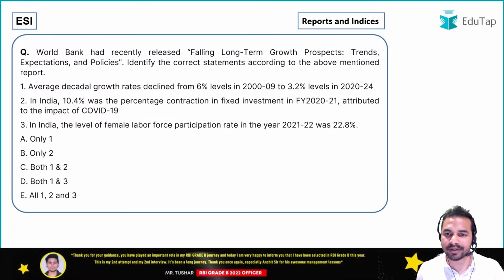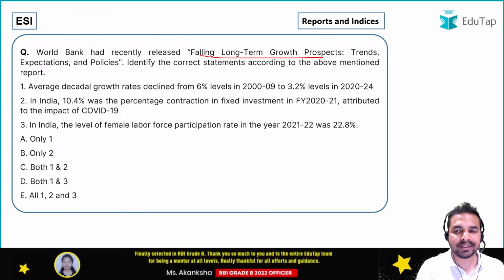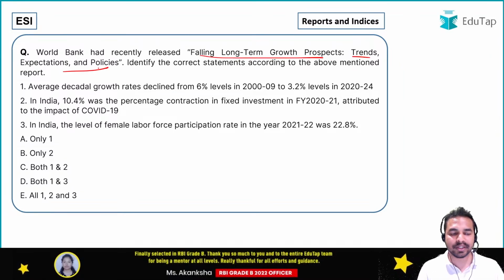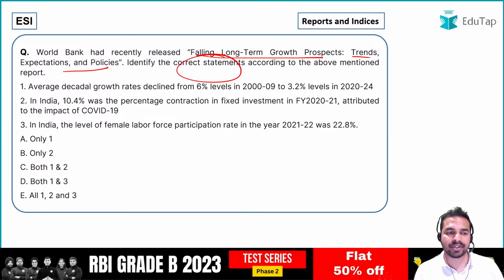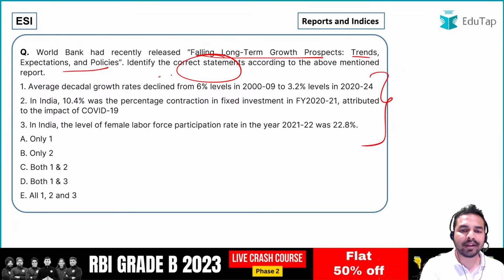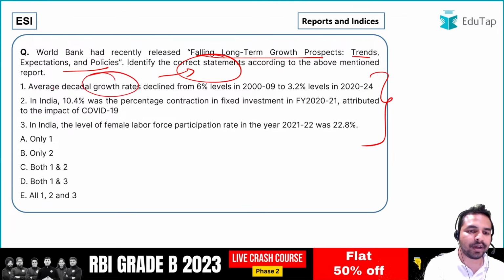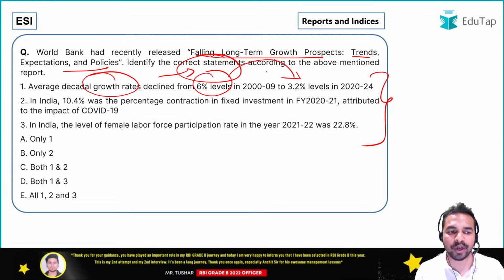Next question is from another important report released by the World Bank, and the name of the report is Falling Long-Term Growth Prospects: Trends, Expectations and Policies. Once again you are required to identify the correct statement according to the above mentioned report. So quickly go through these statements. The first statement says the average decadal growth rate declined from 6% level to 3.2% levels in 2020-2024.